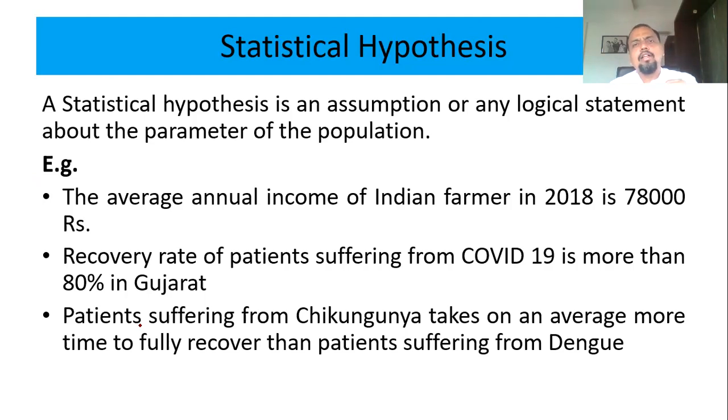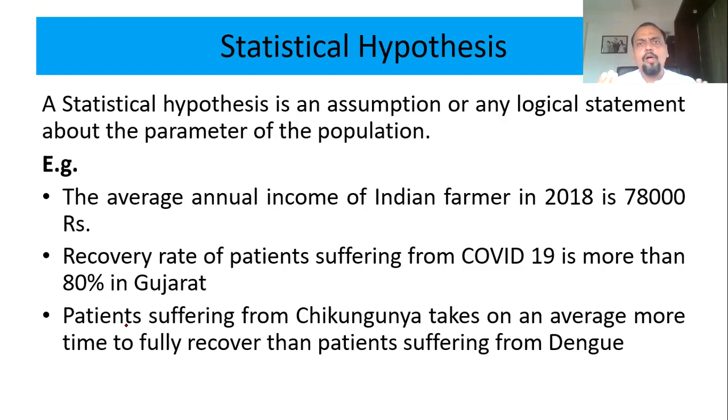For example, I assume the recovery rate of COVID-19 patients in Gujarat is say 80%. I don't know exact figures, but that is my assumption. Or my assumption may be that the average annual income of an Indian farmer is say 70 or 80,000. That is called a statistical hypothesis.